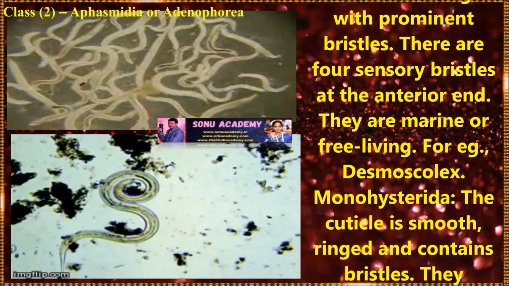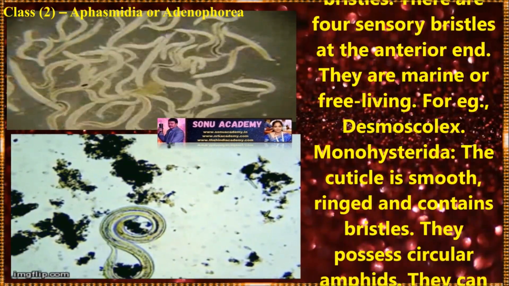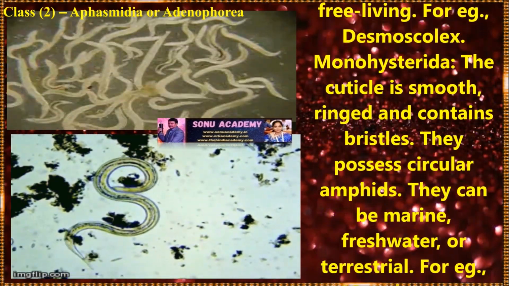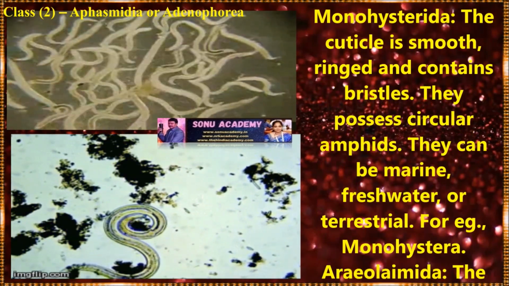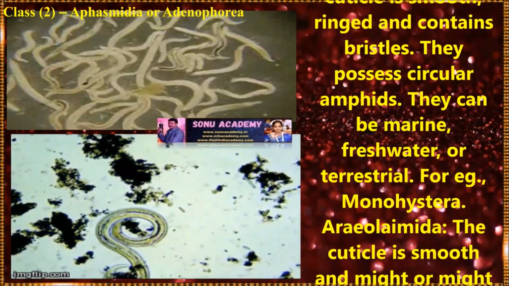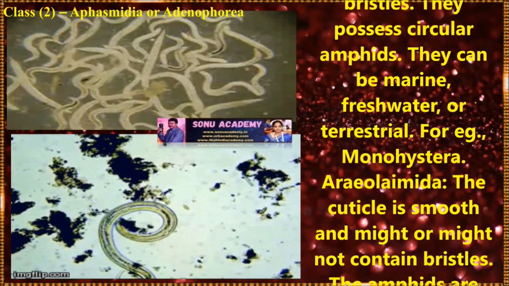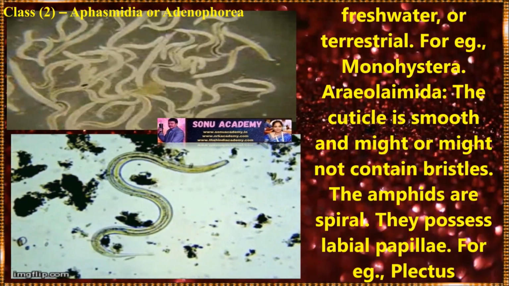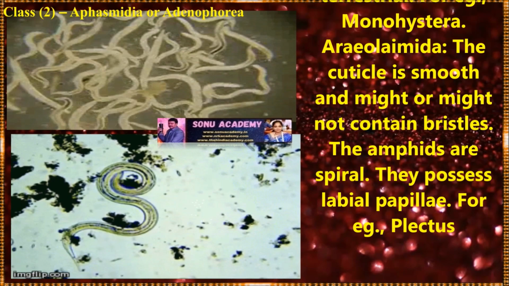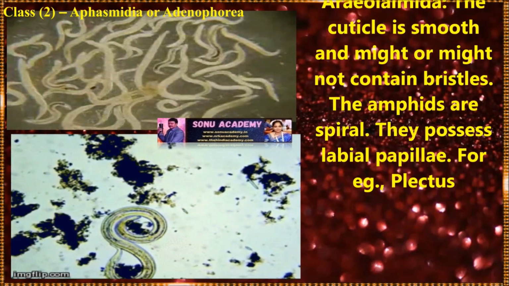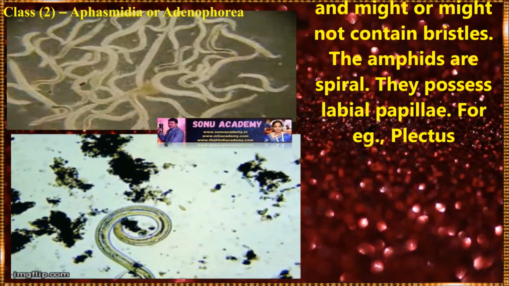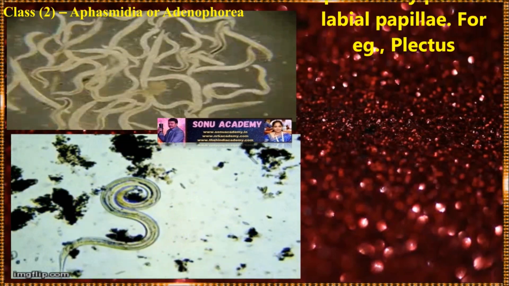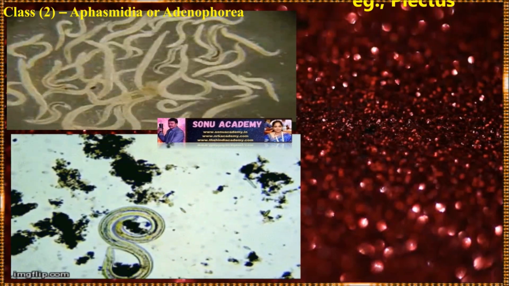Now let us discuss the order Desmoscolecida. In these organisms, the cuticle is ringed with permanent bristles. There are 4 sensory bristles at the anterior end. They are marine or free living. For example, Desmoscolex. Now let us discuss order Monhysterida. In these organisms, the cuticle is smooth and contains bristles. They possess circular amphids. They can be marine, freshwater or terrestrial. Example: Monhystera. Now let us discuss order Araeolaimida. The cuticle is smooth and may or may not contain bristles. Amphids are spiral. They possess labial papillae.